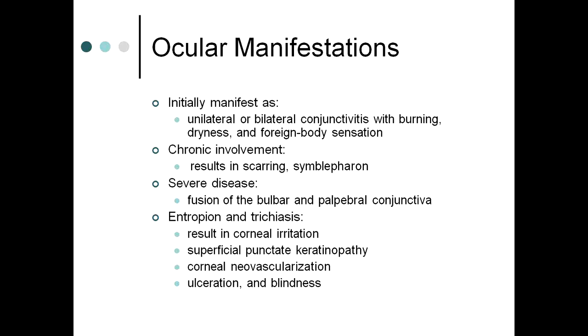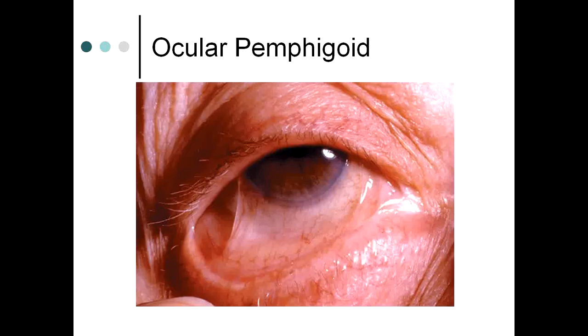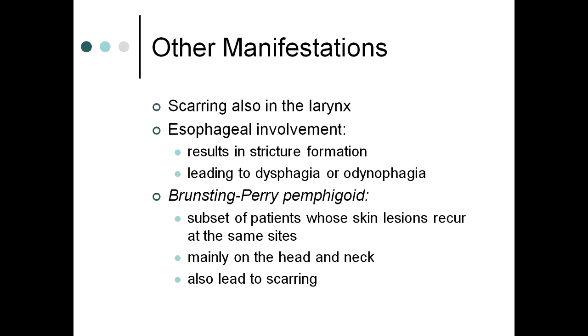Entropion and trichiasis can also occur, and as a result there can be keratopathy, corneal neovascularization, and in the end it can lead to blindness. Now this is a picture showing the scarring seen in the eye. Scarring may also be present in the larynx. Esophageal involvement can lead to stricture formation. Brunsting-Perry pemphigoid is a subset of patients whose skin lesions recur at the same sites, mainly on the head and neck, also leading to scarring.